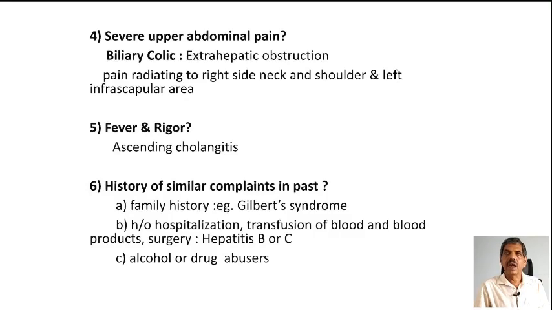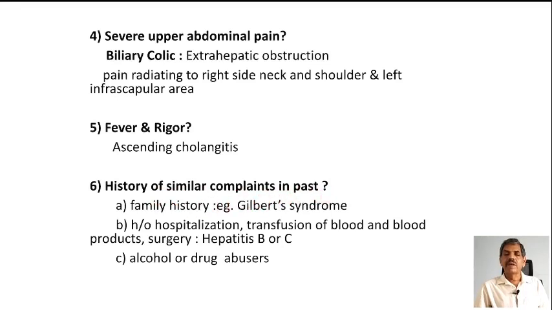Fifth question you should ask, whether there is any history of fever or rigor. When there is history of fever or rigor, you have to consider the possibility of ascending cholangitis. And sixth question you should ask, is there any history of similar complaints in the past,